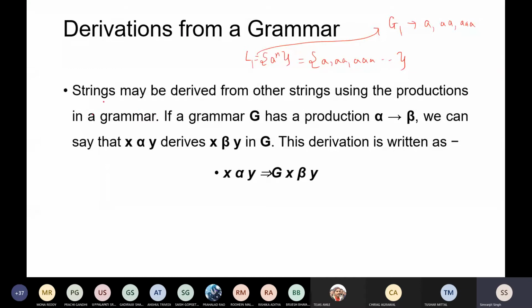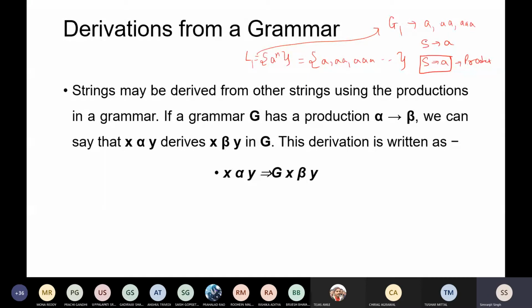What exactly is the derivation? The strings may be derived from other strings using the productions in the grammar. So a production is something that is written like this: S tends to a. Whenever there is an arrow written there, S tends to a, it means that in place of S you can write a single a.